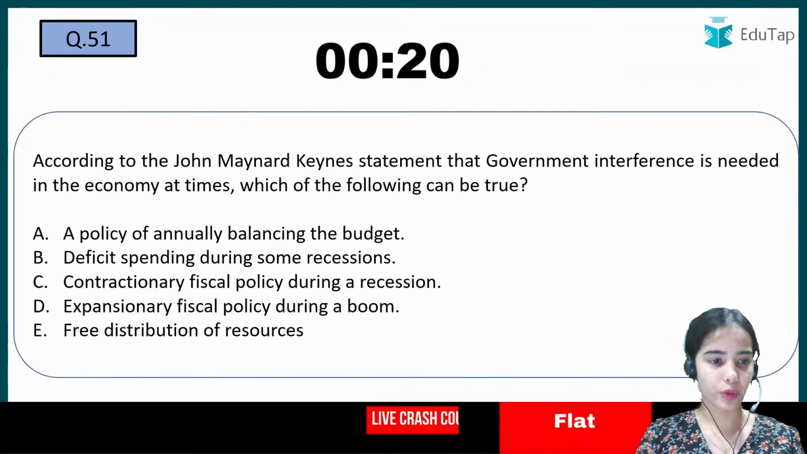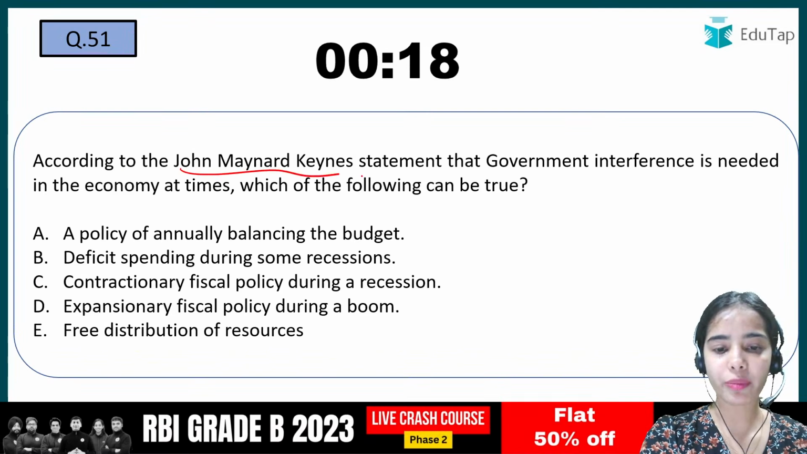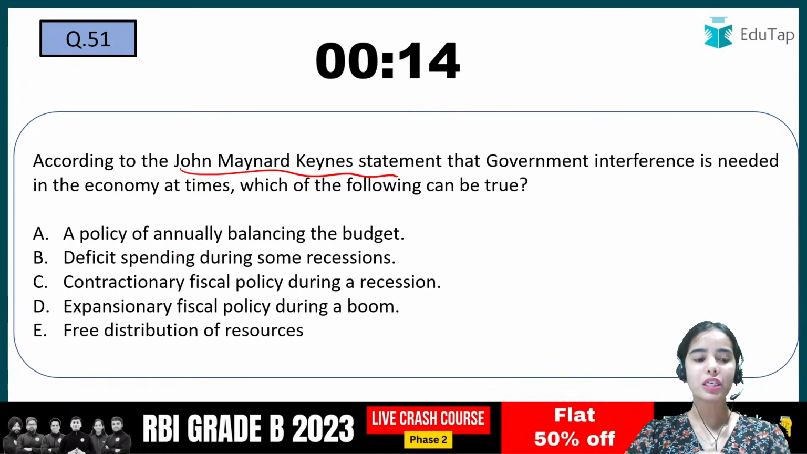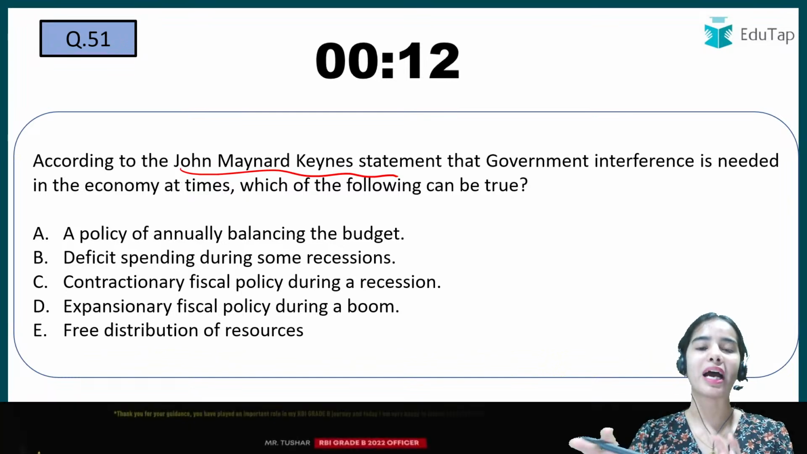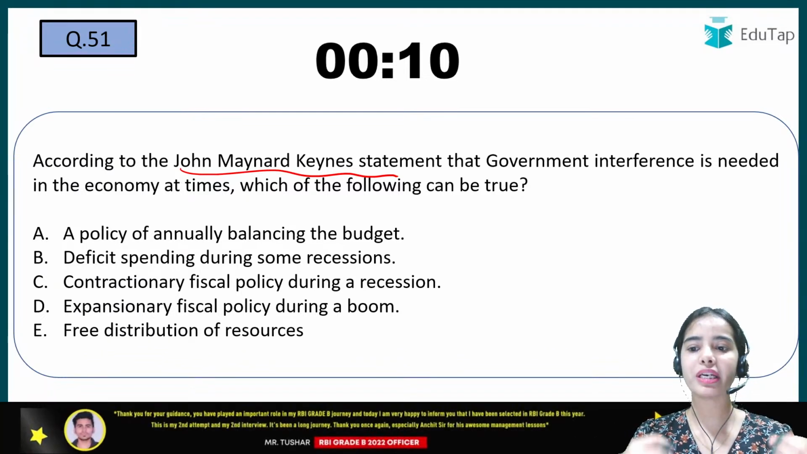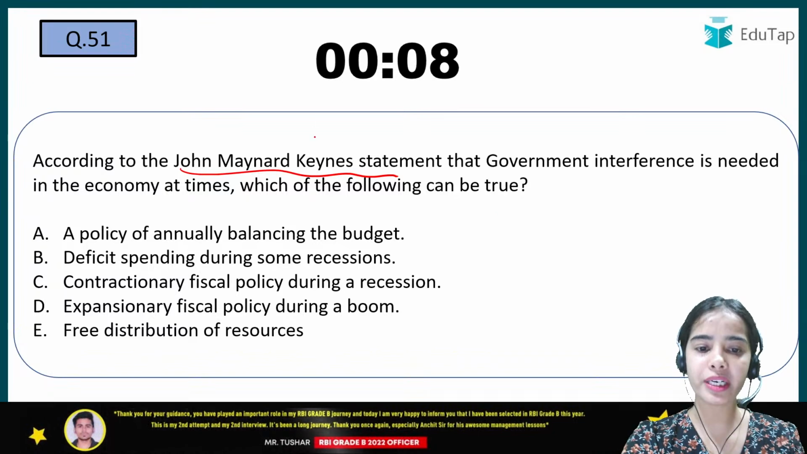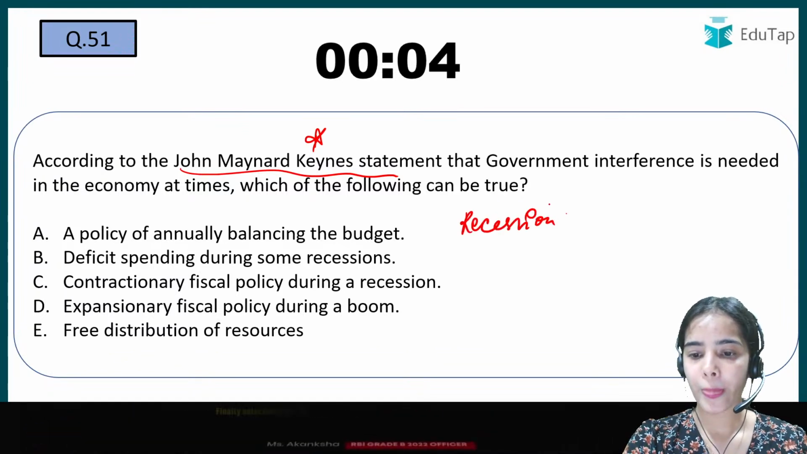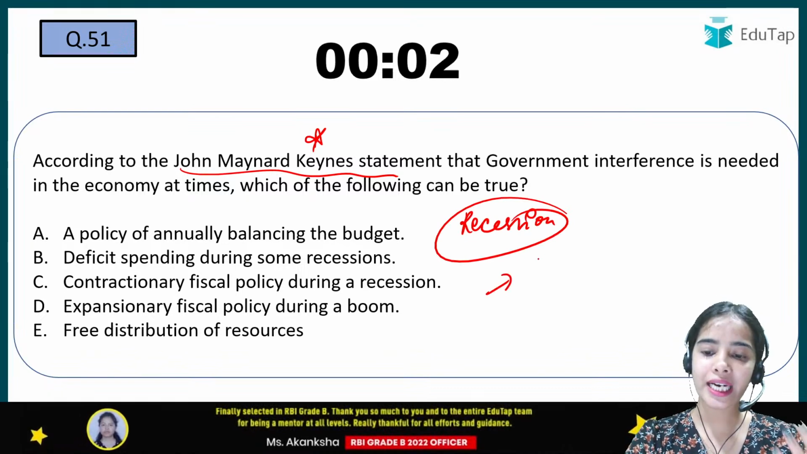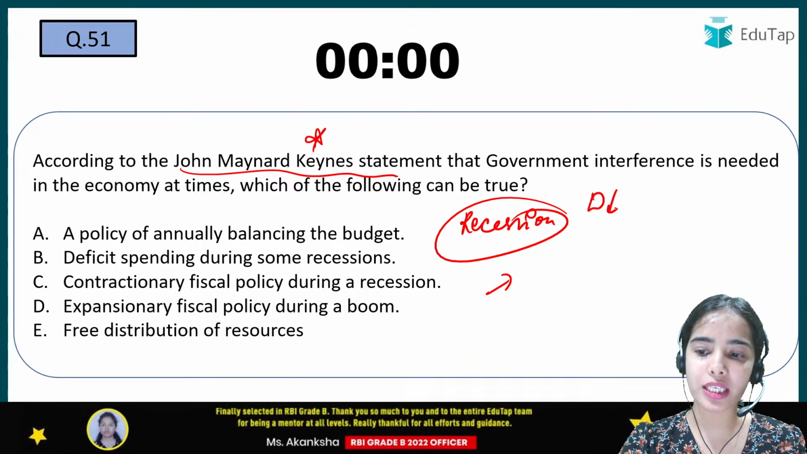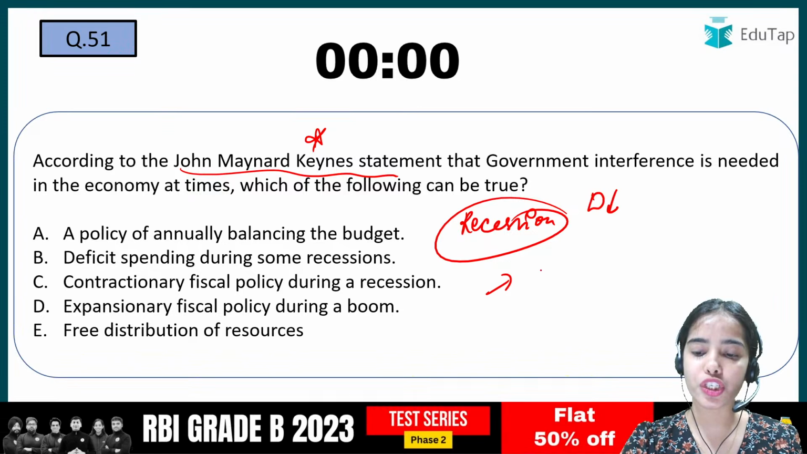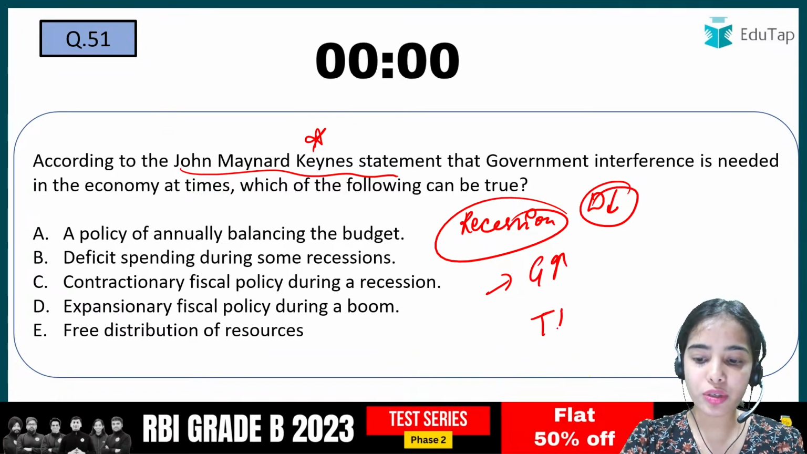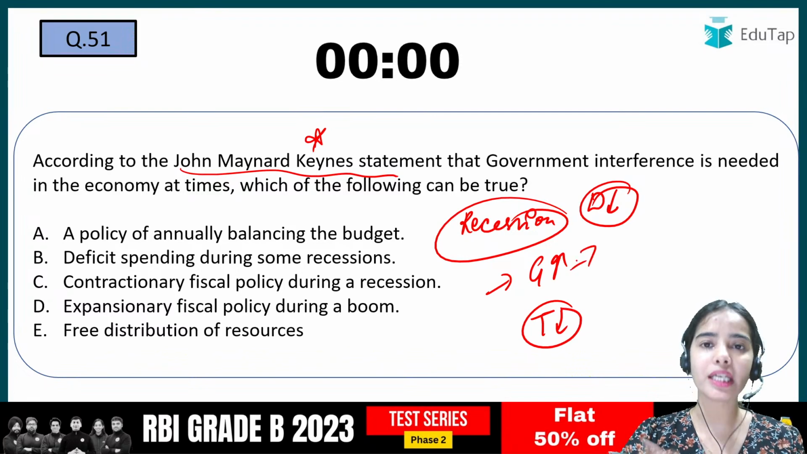Keynes question. Okay. So 51, according to John Maynard Keynes, see what happens that the government can never have the balance in the budget. John Maynard Keynes believed that if the country is in the recession, so the government has to interfere, and in the recession what will happen, that the demand is low. So for that kind of condition, when the demand is low, the government has to spend more, and the government has to reduce the taxes so that the demand in the economy can increase.